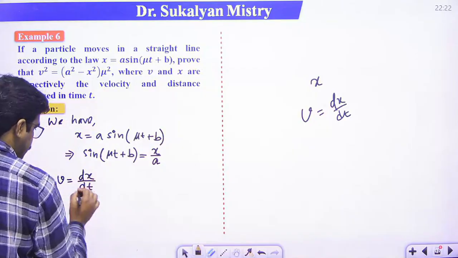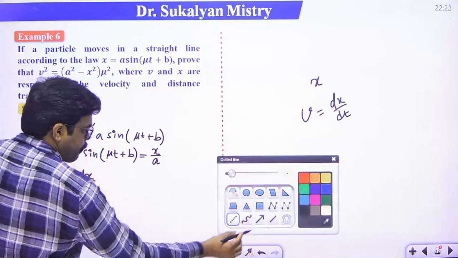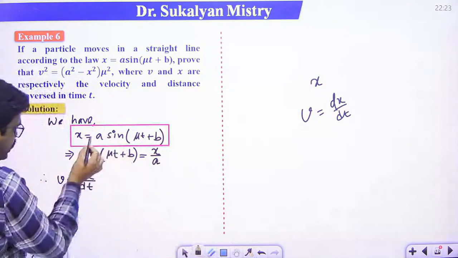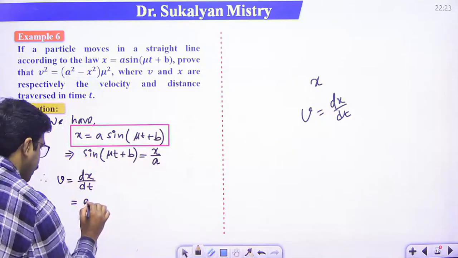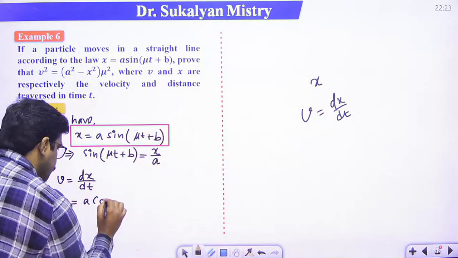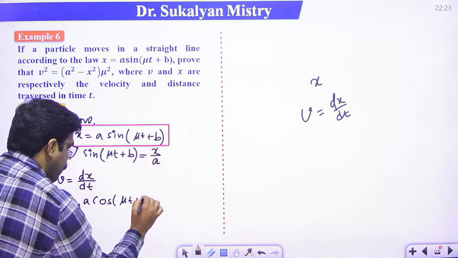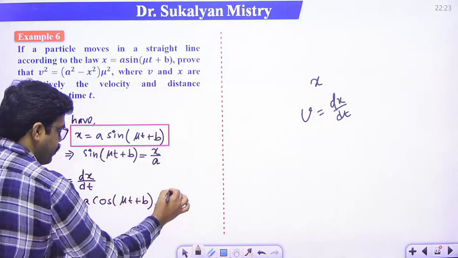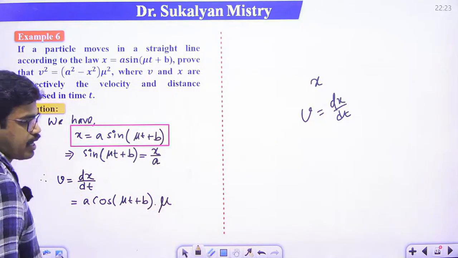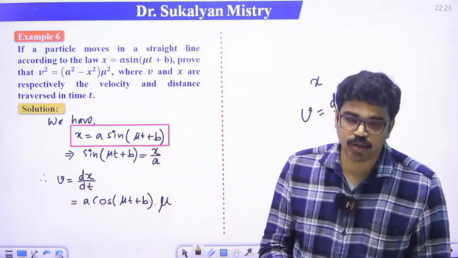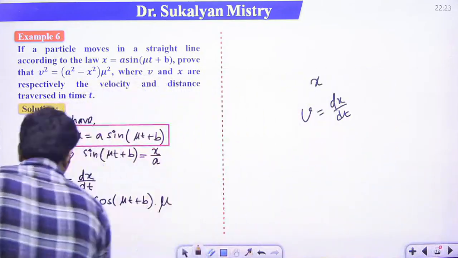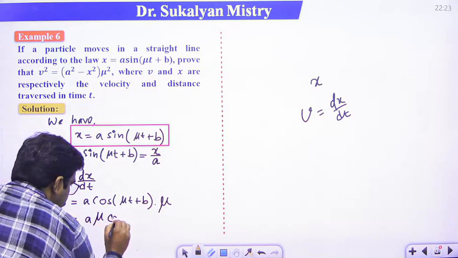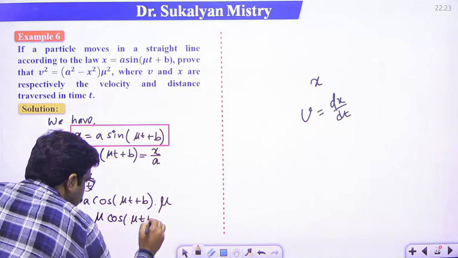So that means just see, this is x. Now just simply differentiate with respect to t. That means a cos(mu t plus b). Again we have to differentiate, that is simply mu into mu, right? Okay, so ultimately what we get? A mu. So this implies that v is equal to a mu cos(mu t plus b).